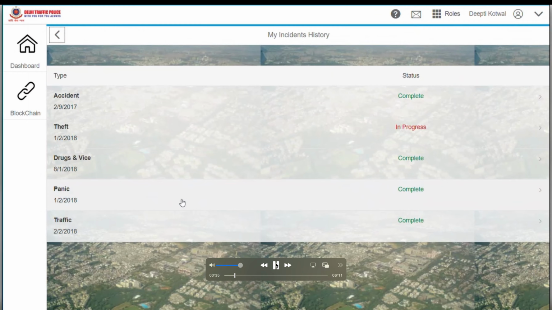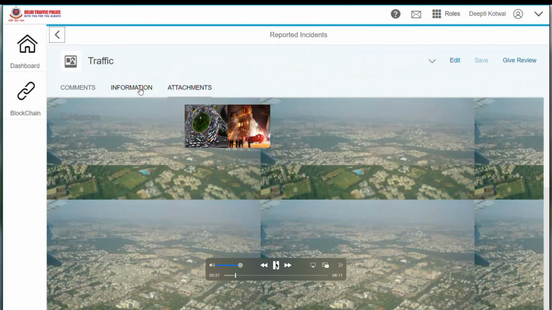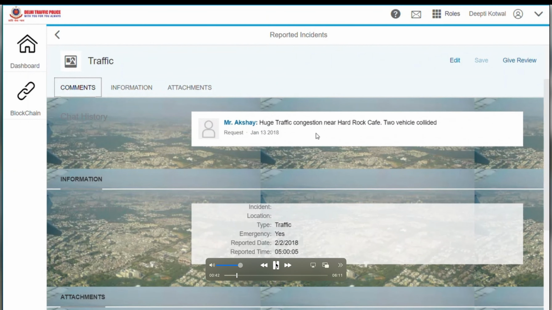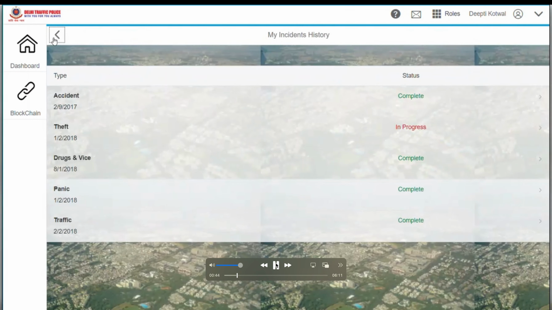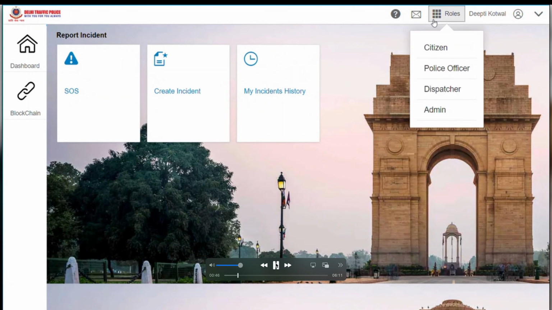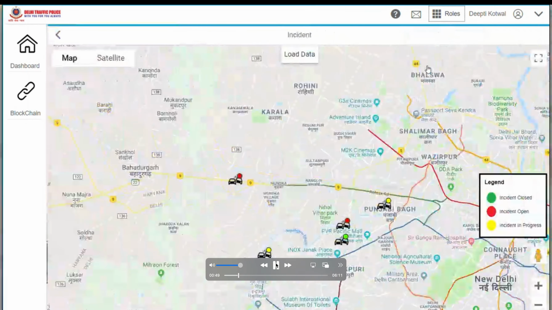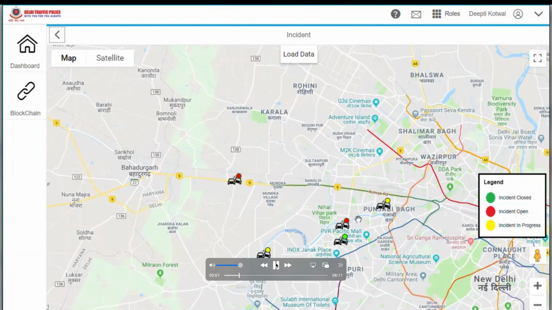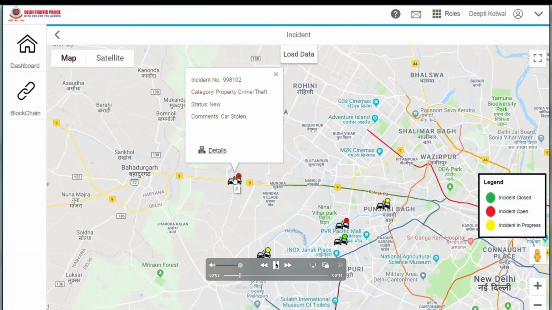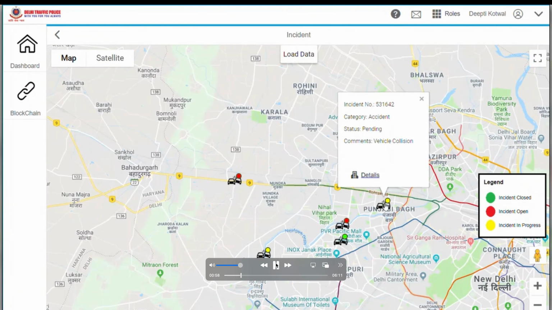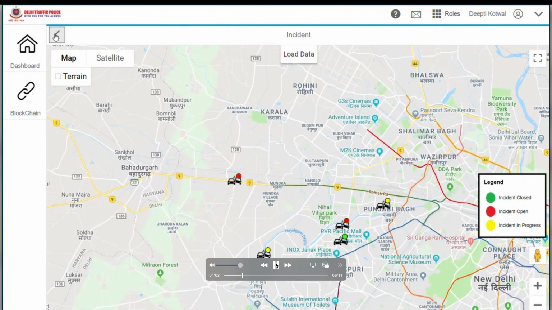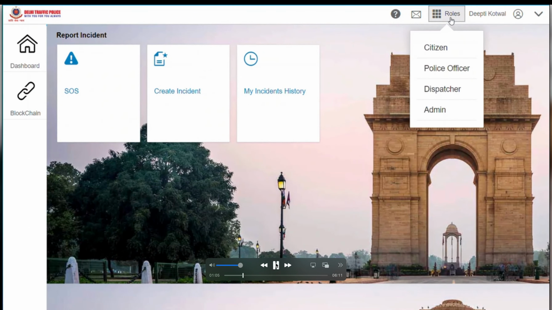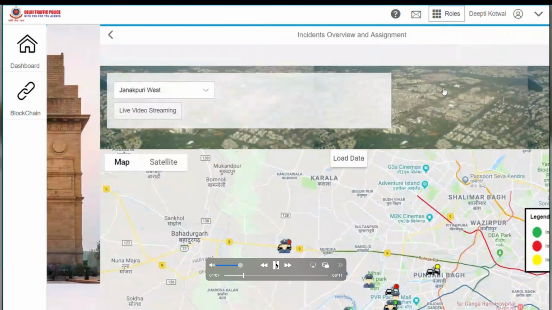Then we have the incident history, which gives us a log of all the incidents that have been reported, the kind of incidents, their causes, what has led to those incidents, and how they'll be dealt with. We are now switching over from the citizen role to police officer role, where we can see the incident closed, open, in progress, and the citizen and the incidents that have been assigned to a particular police officer. So this particular decentralized autonomous organization is being developed using L2 scaling system, basically METIS.